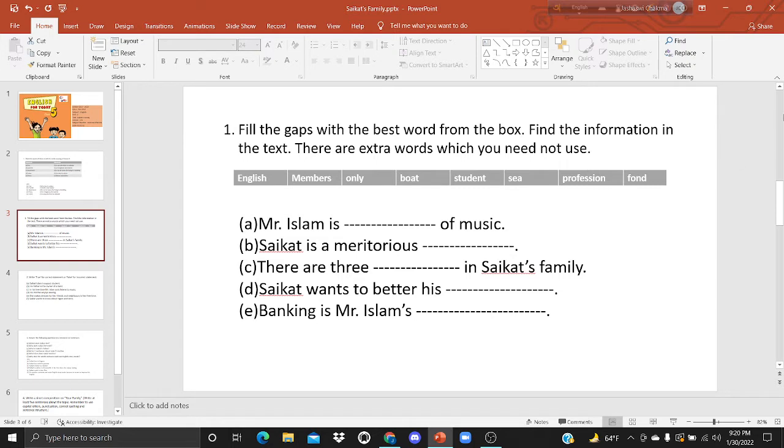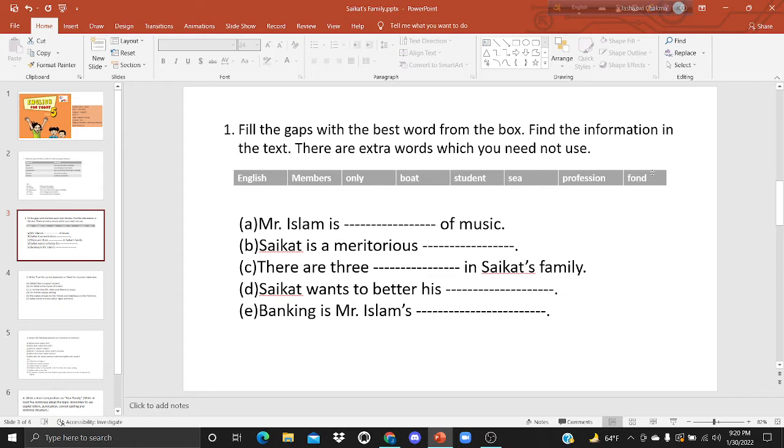Fill in the gaps with the best word from the box. Here, 8 words are in the box, and find the information in the text. There are extra words which we need not use.